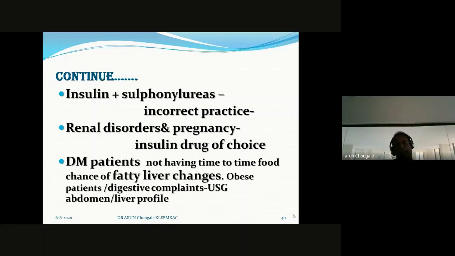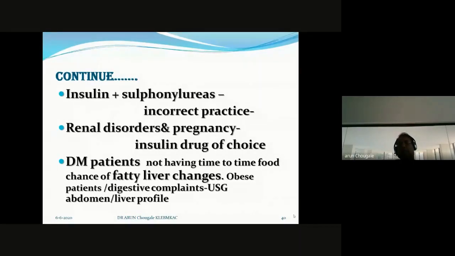That's why, for better renal health, avoid oral anti-diabetic drugs in case of renal disorders. And even in pregnancy, insulin is the drug of choice, no oral medication. This is a kind request: you have to keep it in your mind, to maintain renal health and for the health of a precious baby.